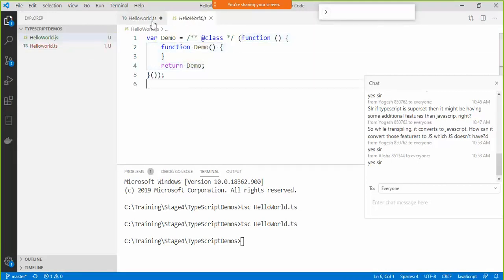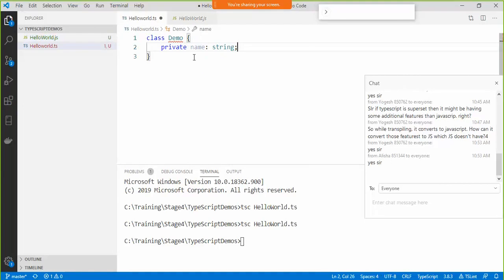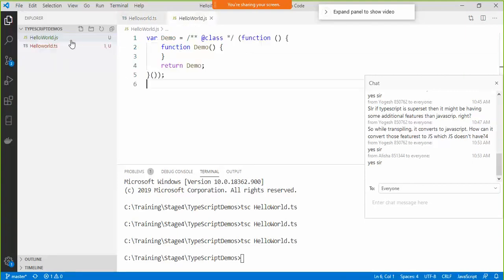I can come back to this JS file which was earlier open. Where is it? Oh, I did not save it. Now if I go to this JavaScript file, what happened?